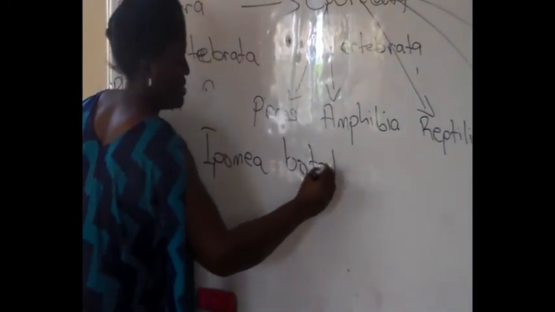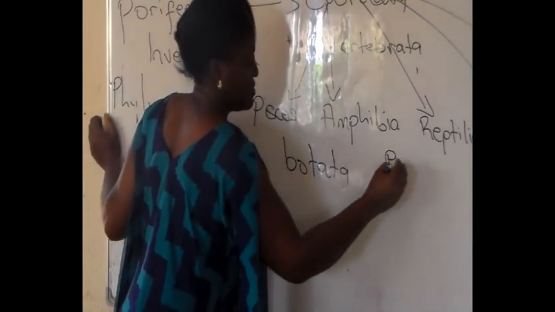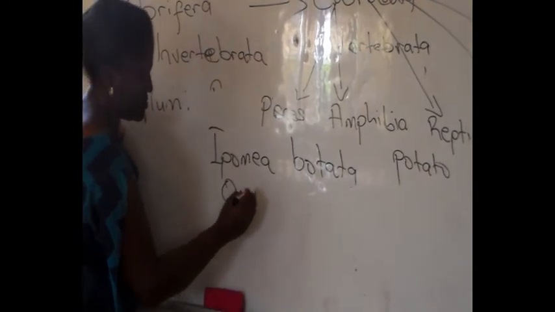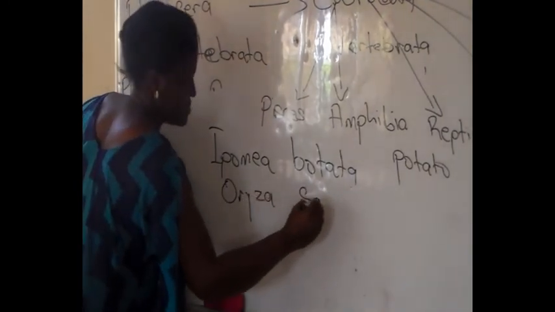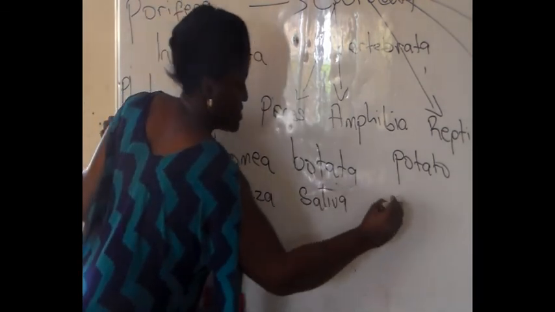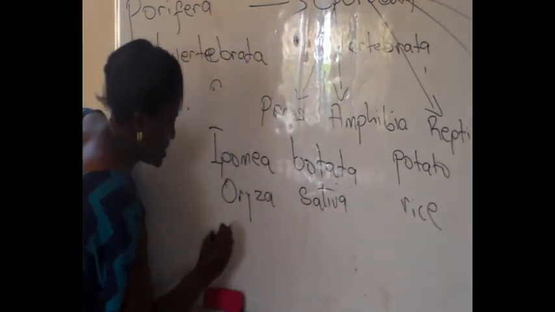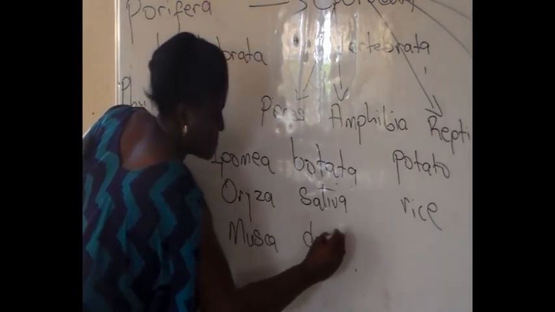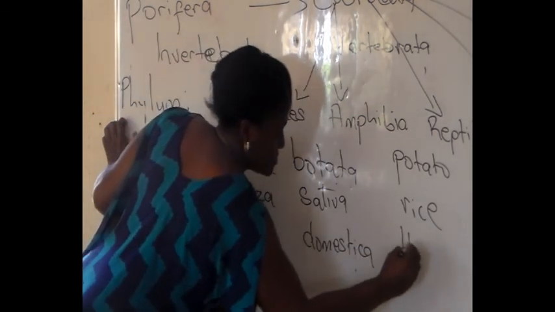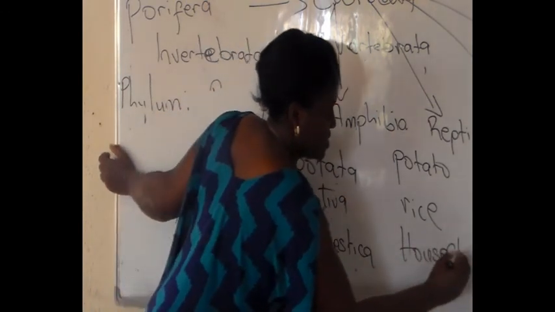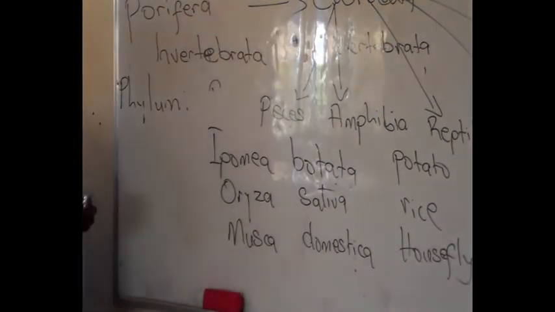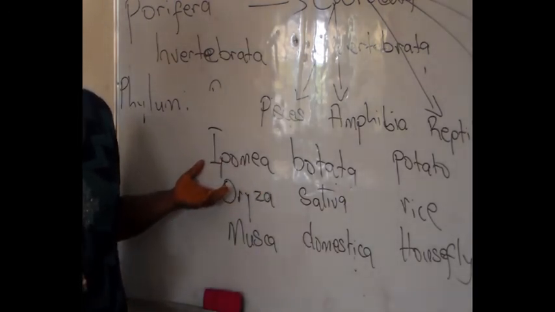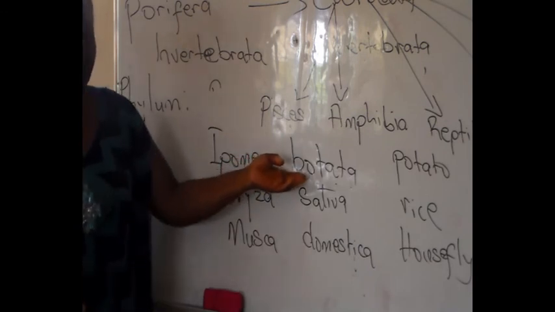That is the Latin name for potato. Oryza sativa. That is for rice. Musca domestica for housefly. And so on. We just take these 3. So Carolus Linnaeus introduced this method of naming living things using the genus and the species name.